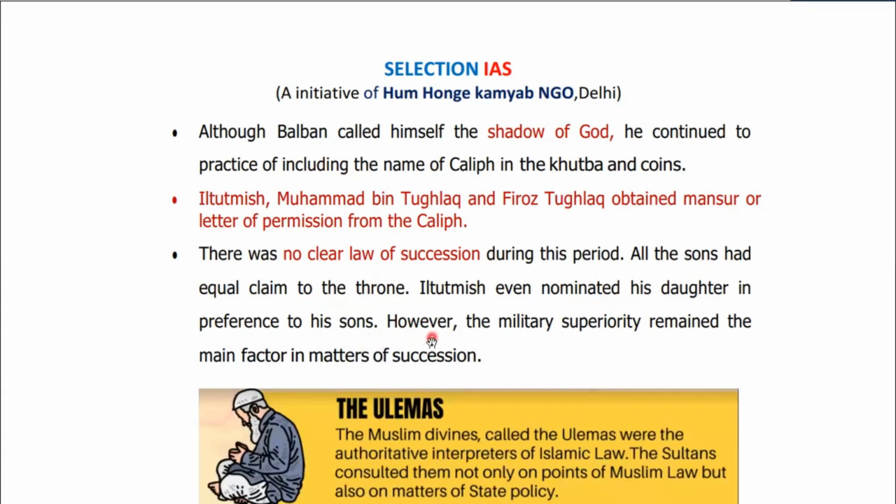However, throughout the Delhi Sultanate, from the first dynasty, that is the Slave dynasty, to the last dynasty, that is the Lodi dynasty, military superiority remained the main factor in the matters of succession.